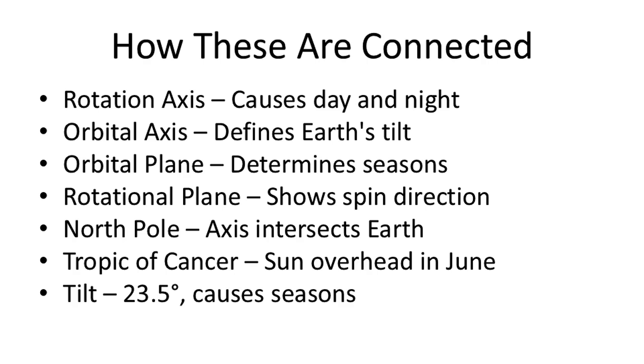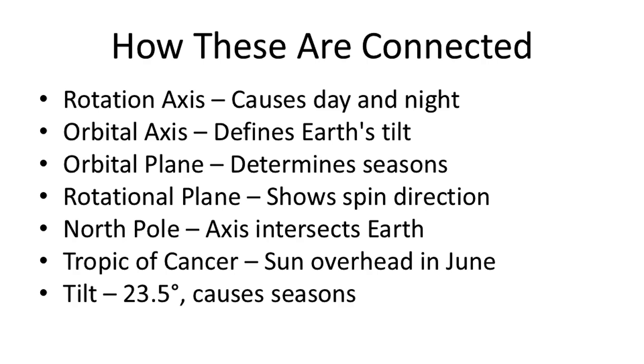Rotation axis, the cause of day and night. The rotation axis is the imaginary line through the north and south poles around which the Earth spins. This rotation takes approximately 24 hours, leading to the cyclical pattern of day and night. As different parts of the Earth face the Sun or move away from it, sunlight is received or lost, creating daylight and darkness.